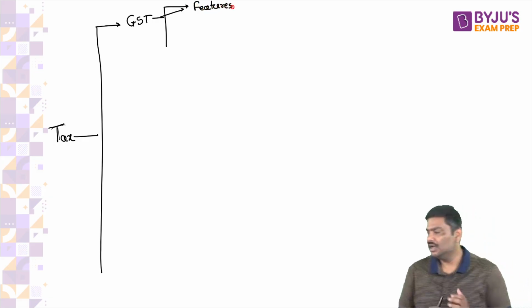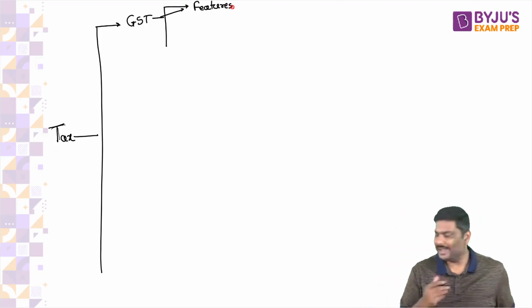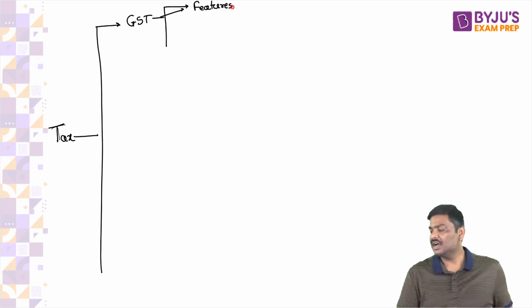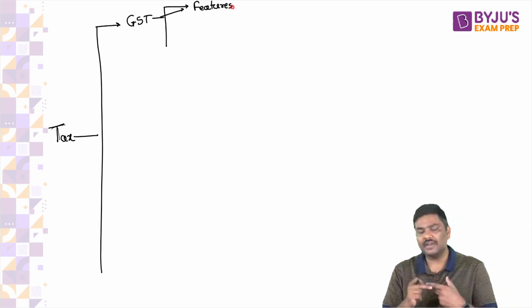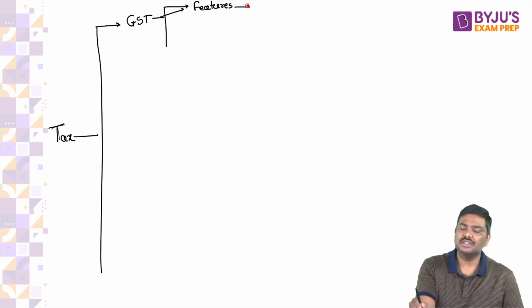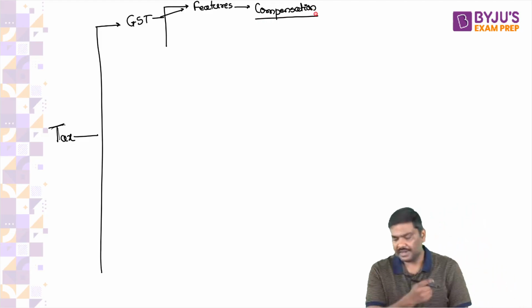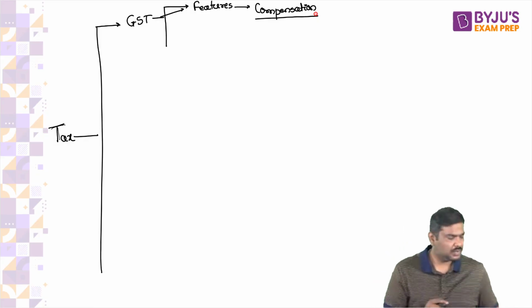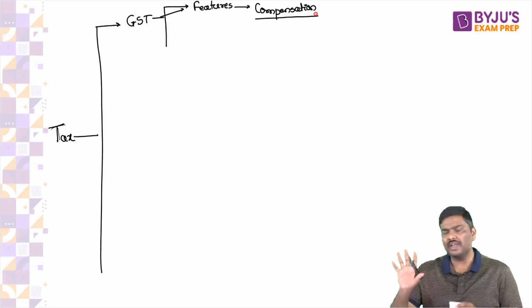Do you remember this? Dual taxation structure, right? Basically, the concept of integrated GST, the GST Council, etc. The features of GST. Again, we had discussed it the day before yesterday, but we basically revised it. And within features, we started with the idea of compensation, certain important points related to compensation. I told you the day before yesterday, we discussed that compensation was announced by the government of India under the GST for a period of 5 years.